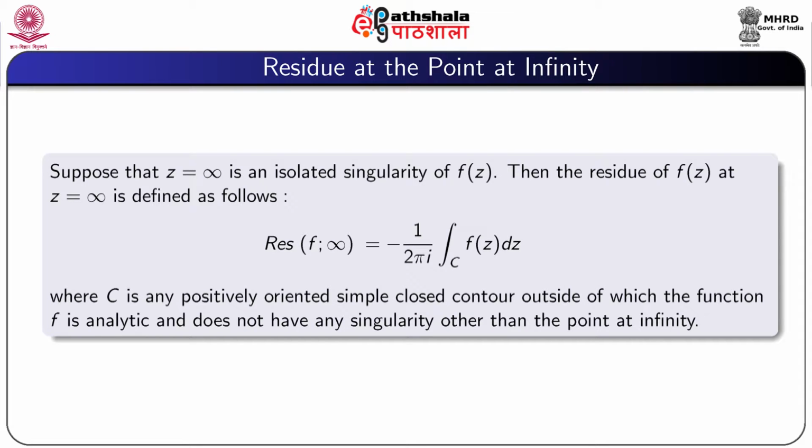Now, we define residue at point at infinity. We assume that z equal to infinity is an isolated singularity of f(z).